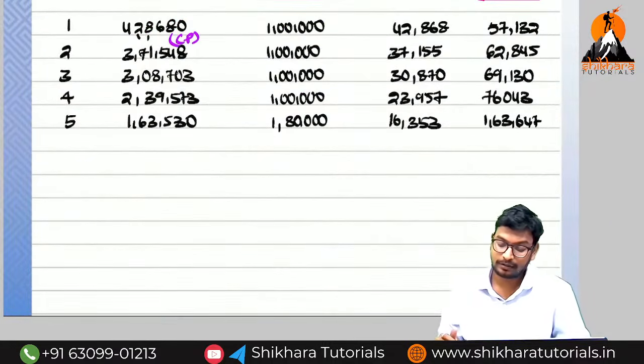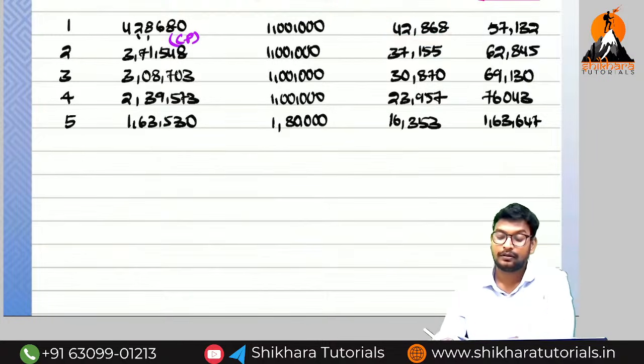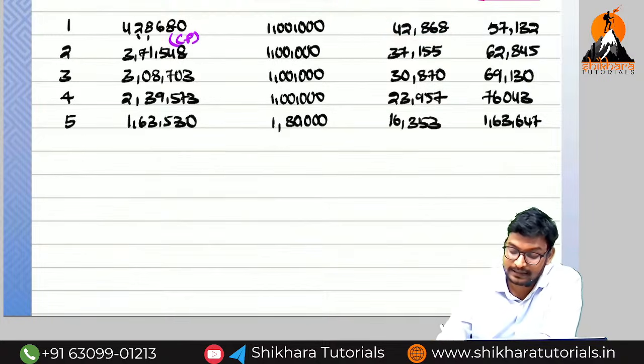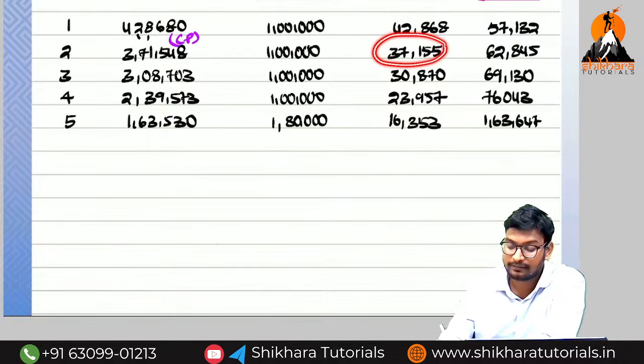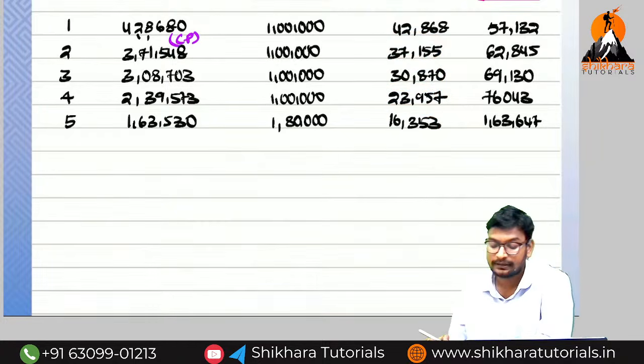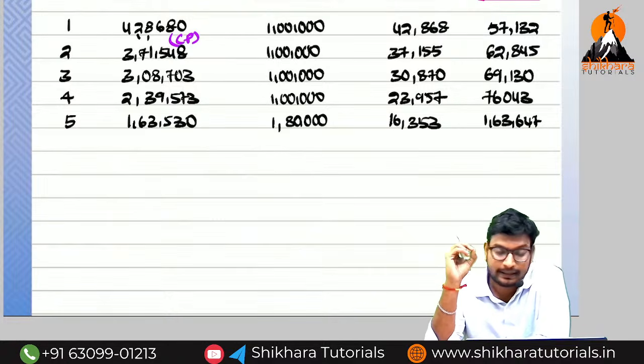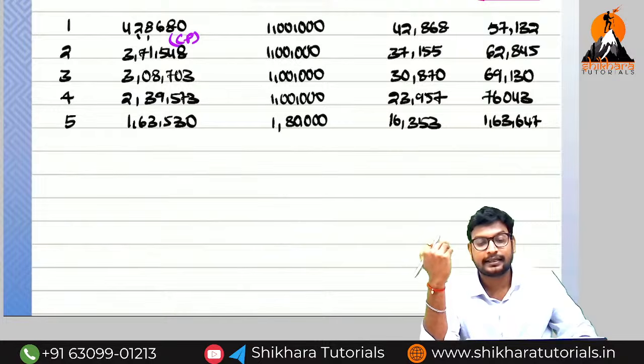So now we have got the interest also. What is the first installment interest? 42,868. The second installment interest? 37,155. Third one 30,870. Fourth one 23,957. Fifth one 16,353. Are you getting the point? So now we can write the entries easily.